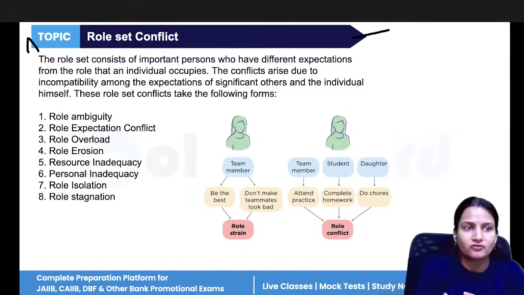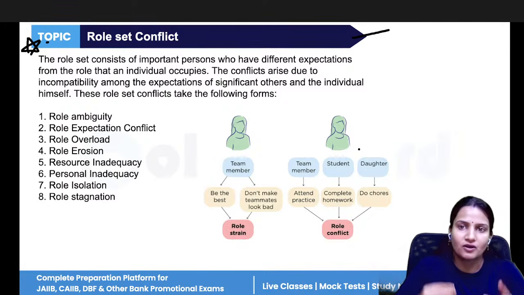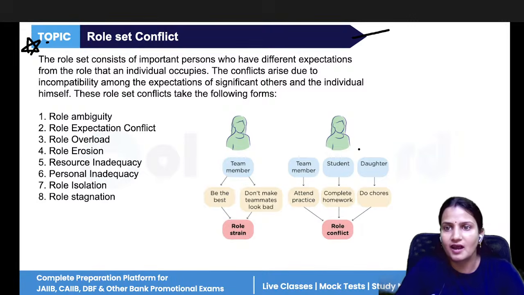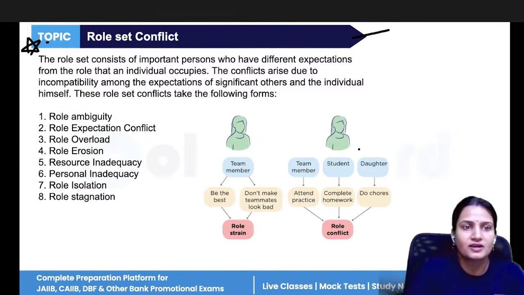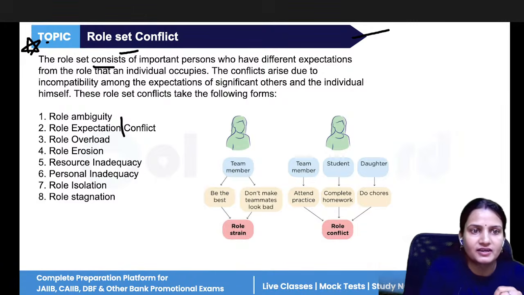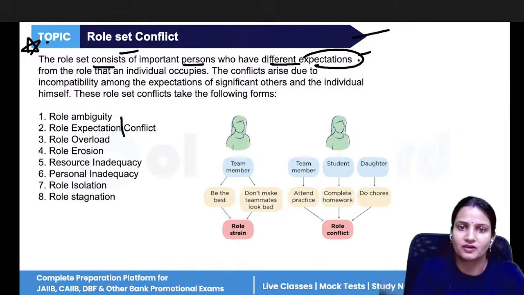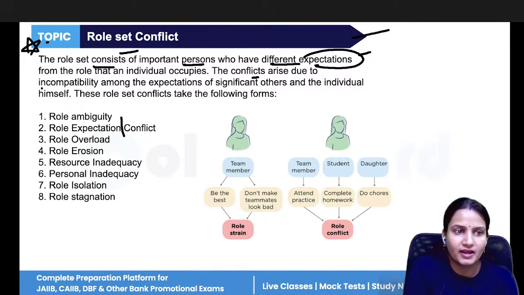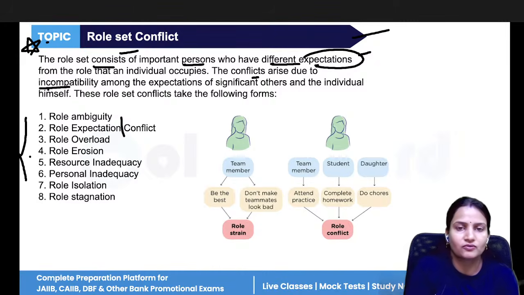Next topic is all about role set conflict. See, in a company there are different roles that are offered to the employees. Some individuals have a conflict between their roles, and between what the company has expected from them and what they are doing for the company. This is known as role set conflict. A role set consists of important persons who have different expectations from a role, and these conflicts arise due to incompatibility. When things are not matching, not aligning, then role set conflict arises.